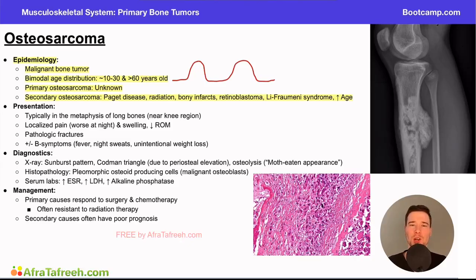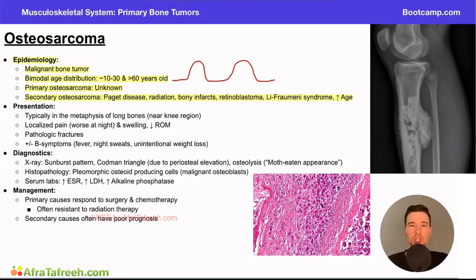If excessive bone turnover is occurring or extra bone formation is occurring, well, what could happen? You could develop a bone tumor, such as an osteosarcoma. Patients who have excessive radiation are also at increased risk, or patients with bony infarcts. So bony infarcts could be due to trauma to the area. Recall, corticosteroids can cause osteonecrosis or other things that can cause interruption to the blood supply to the bone, can increase a patient's risk for osteosarcoma.